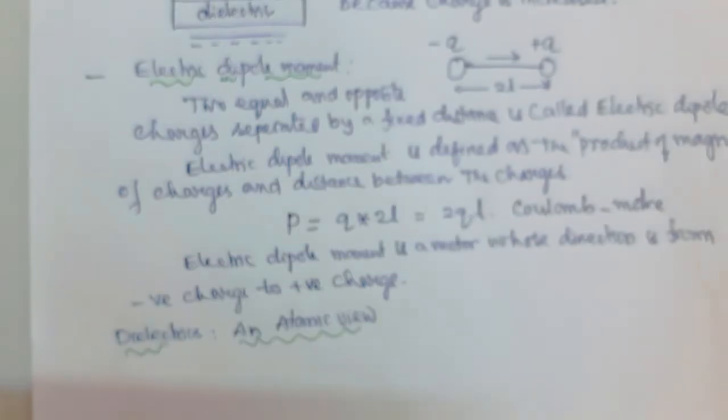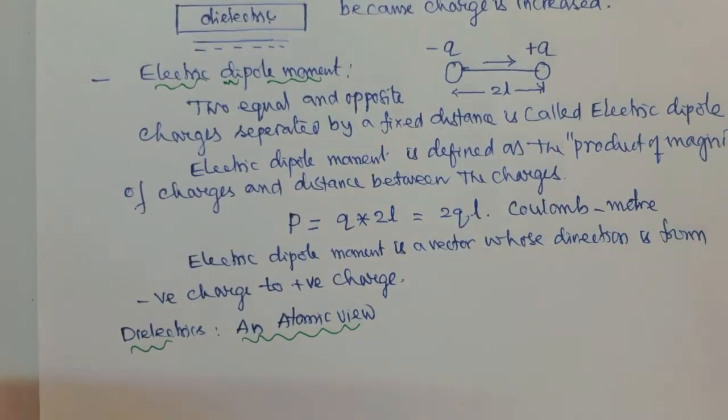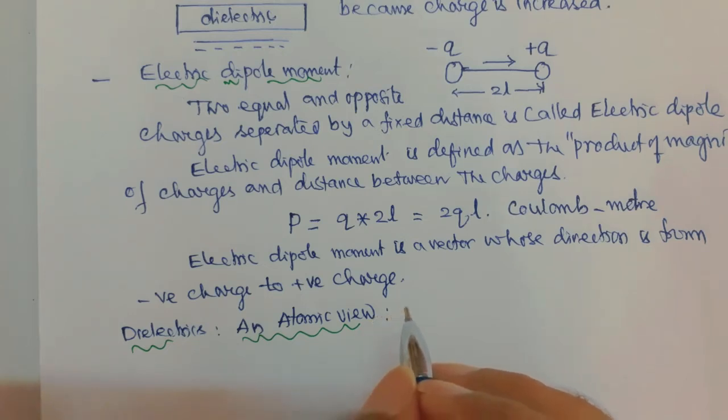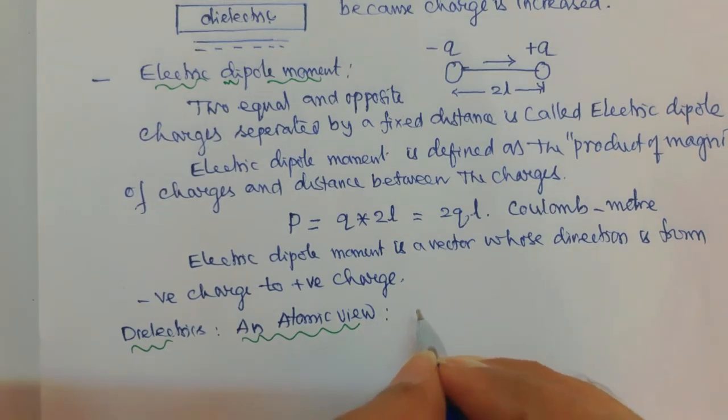If you consider any substance or any material, the materials are composed of molecules, and the molecules themselves are composed of atoms, and the atoms consist of positive and negative charges in equal magnitudes.